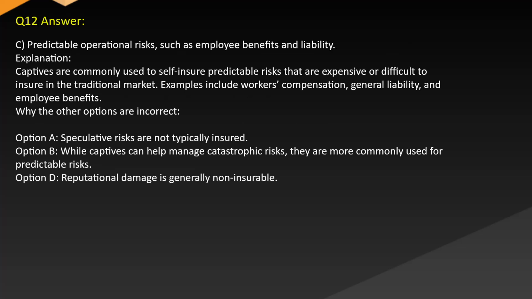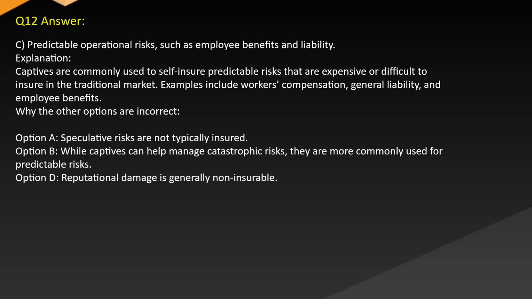Answer: C. Predictable operational risks, such as employee benefits and liability. Explanation: captives are commonly used to self-insure predictable risks that are expensive or difficult to insure in the traditional market. Examples include workers' compensation, general liability, and employee benefits. Why the other options are incorrect.